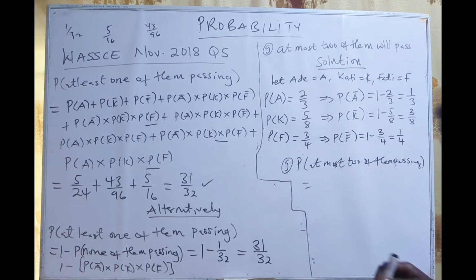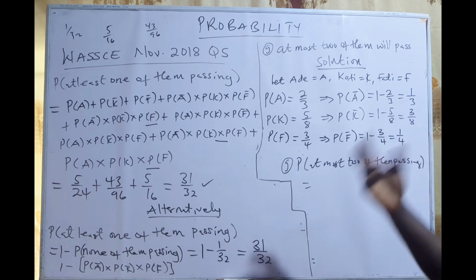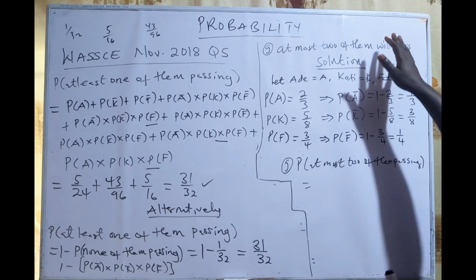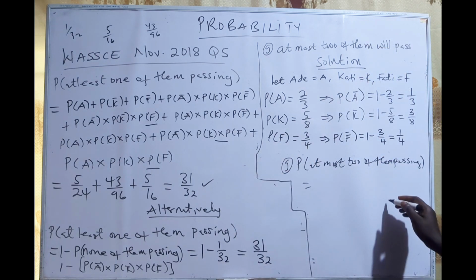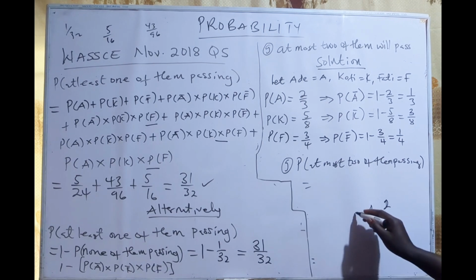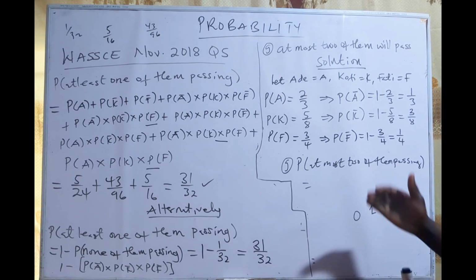At most 2. What does at most 2 mean? At most 2 means that with the 3 people that we have there, those who will pass shouldn't exceed 2 people. At most, at the highest, 2. So at most 2 means that 2 of them can pass, or it can even be 1 or none of them. You see that thing? So at most 2 or less.